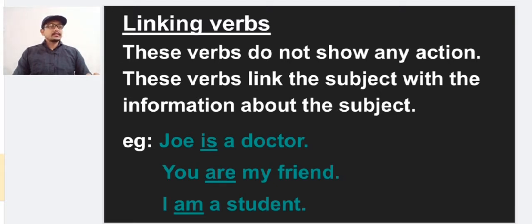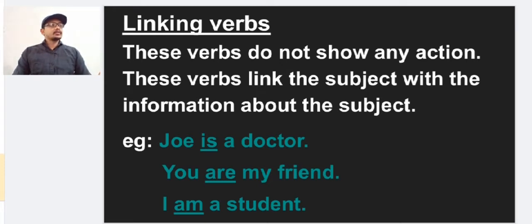So Joe is a doctor. Is is the verb here. Joe is what? Joe is a doctor. So a doctor and Joe, both are connected by the verb is. So is is the linking verb here. Next one, you are my friend. The subject you and the information about the subject, my friend, are connected by the verb are. So are is the linking verb here.